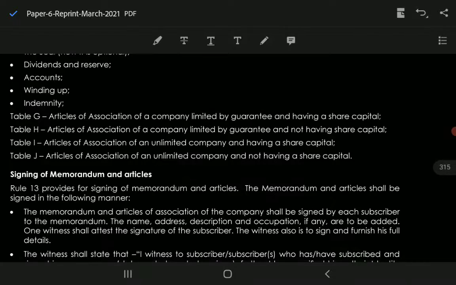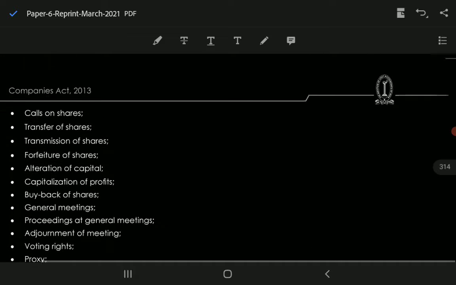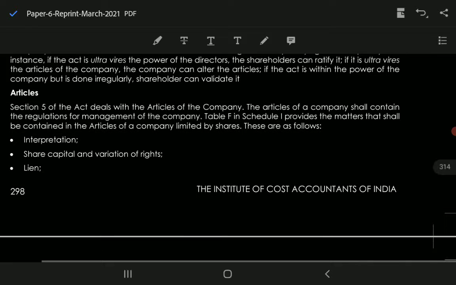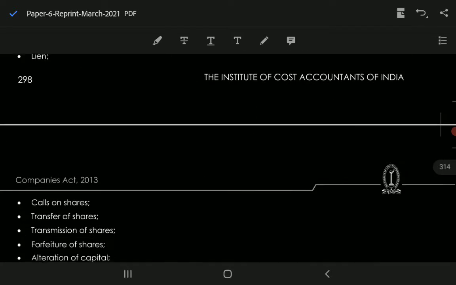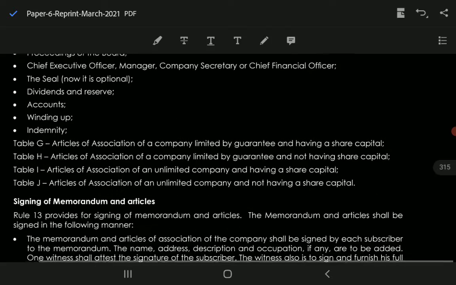ठीक है, Table G, tables from F, G, H, I, J talk about the matters related to articles. Table G is the articles of association of a company limited by guarantee and having share capital. Table H is the articles of association of a company limited by guarantee and not having share capital. Table I is for articles of association of an unlimited company having share capital. Table J is the articles of association of an unlimited company and not having share capital. Okay.